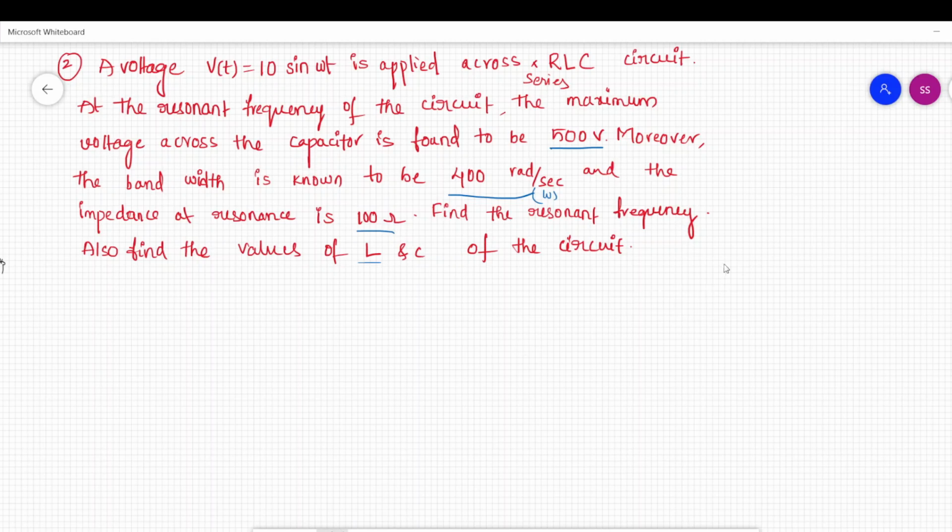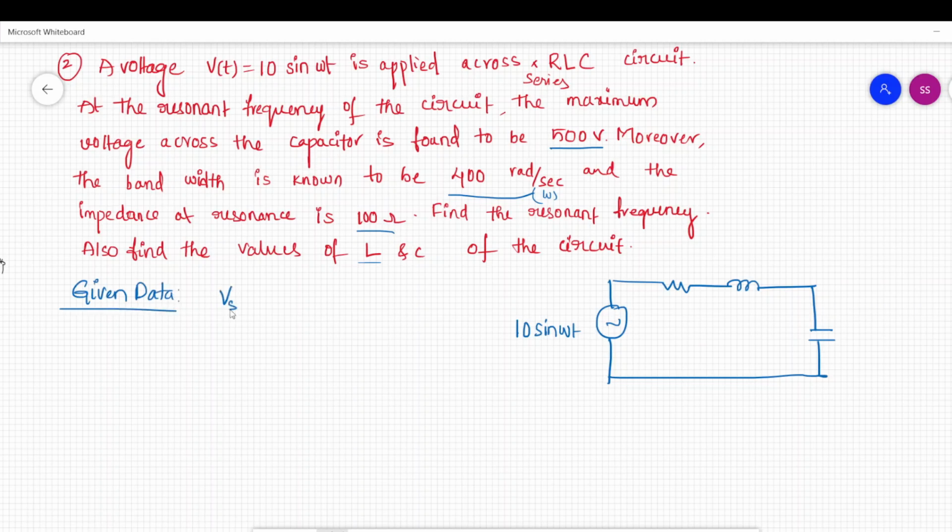Okay, so let us draw the series RLC circuit here. Let me draw series R, L, and capacitance C. This is applied with an AC voltage source of 10 sine omega t. Let us write down the given data.